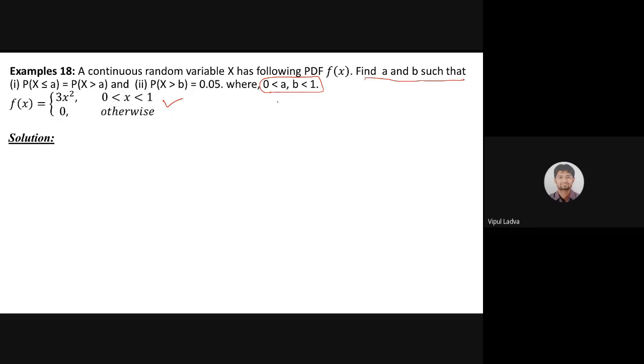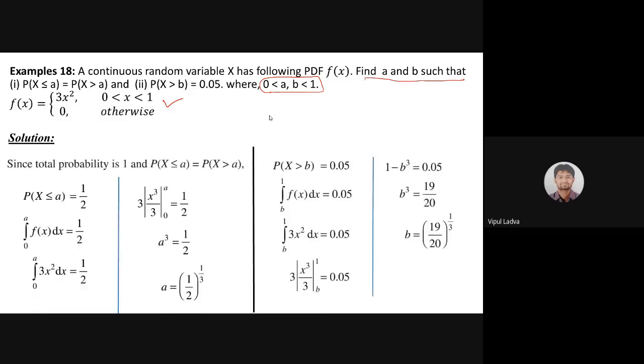Now, without explaining a single thing, let me show the solution. And then I will ask all of you, are you clear or not? Yes, this is the solution. Once go through it, I'm giving you just 2 minutes. Are you able to get this or not? Let me know. If you are able to get this information, then we are good. So once go through it, this is the solution. I find a as well as b over here. Are you able to get this or not?